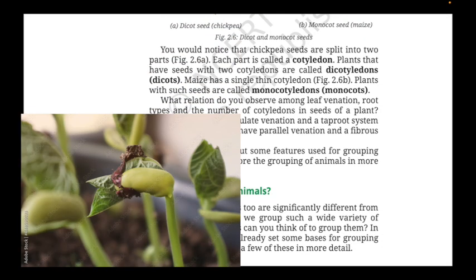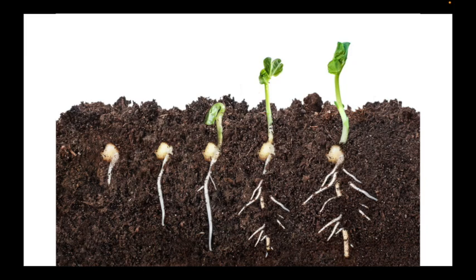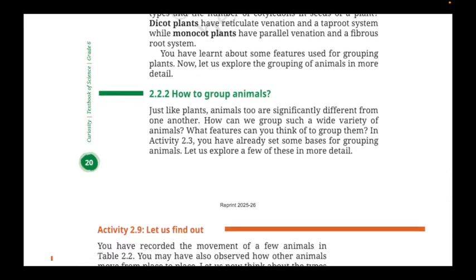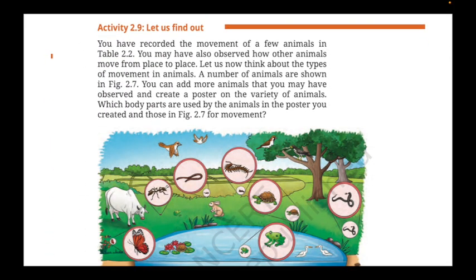Seeds are very important because in the beginning stage, when the plant has no leaves or roots, it survives only on the stored energy inside the seed. Now, just like plants, we can also group animals. Animals are a little more complex than plants because they move and have many body parts. But even for animals, you can group them in many ways.